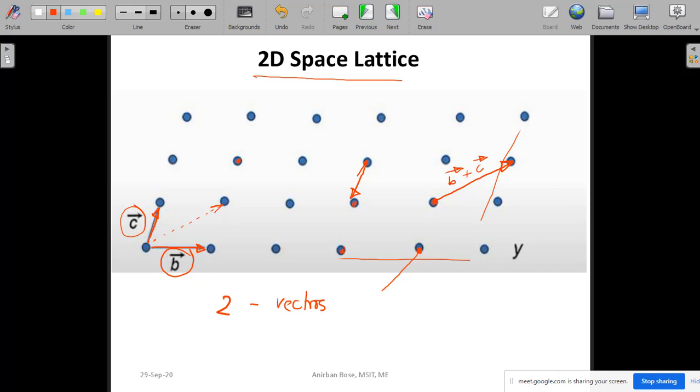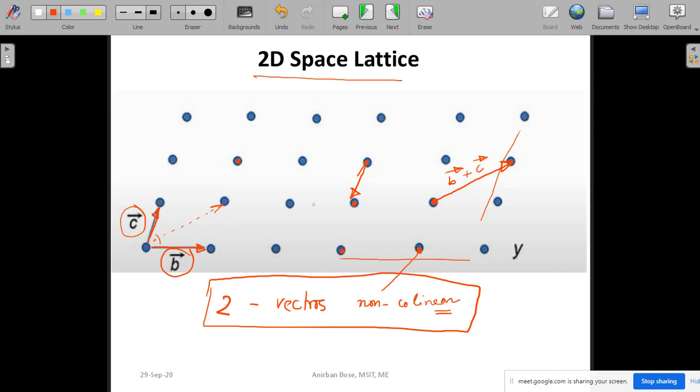There should be some angle between them. This is very important, that is the important thing you have to remember. By two non-collinear vectors, it is possible to represent this space lattice. Any translation we can represent.